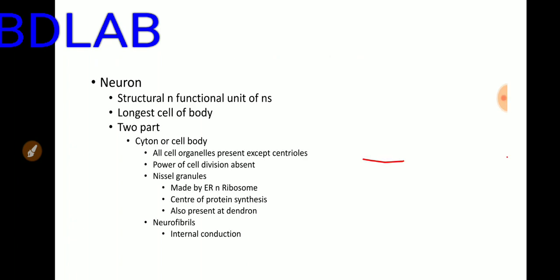During this lecture series, we will cover the basic concept of the nervous system, what a neuron is, types of neurons, and the basic structure of neurons. All basic factual points we will cover during this lecture.